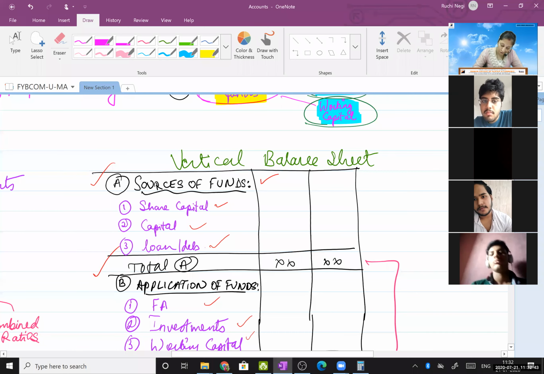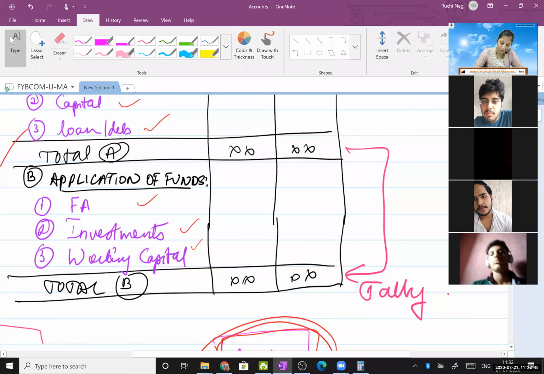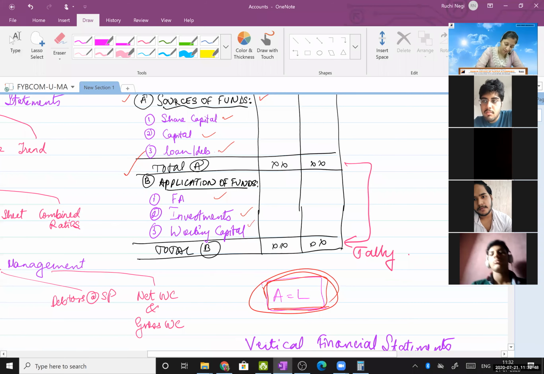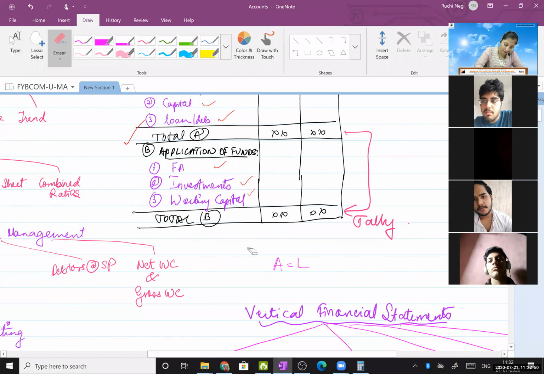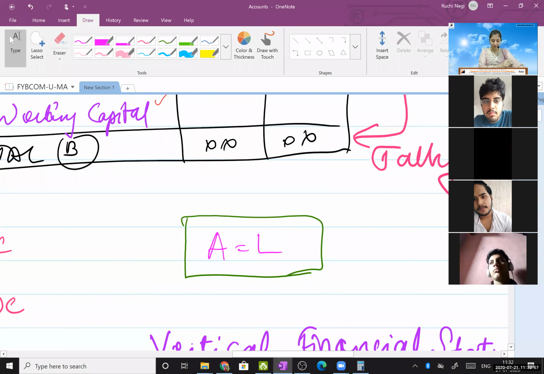How do you have to remember this? For remembering this, you have to remember this equation: A equal to 1.